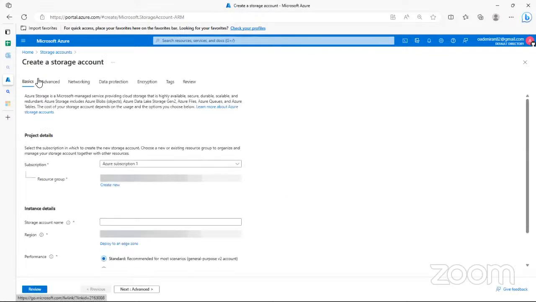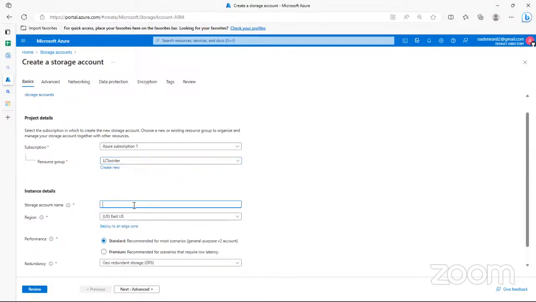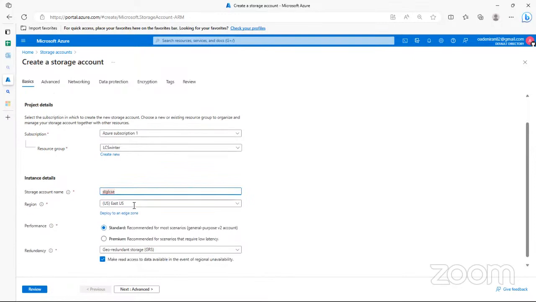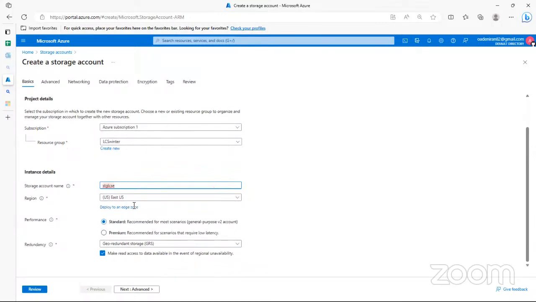So storage is basically what AWS S3 is, where you can upload files. You don't need to specify that you want to create something. So the storage account name, let me use stage e. Okay, I cannot put a capital letter. That will be the name of this storage bucket.